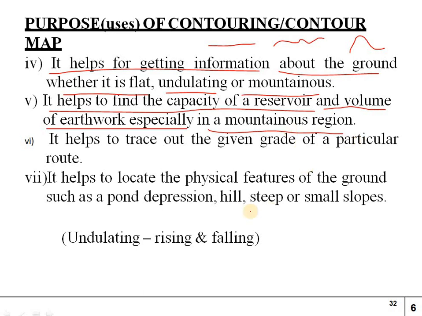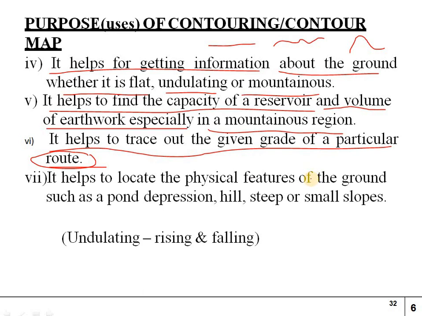Okay, and moreover it helps to trace out the given grade of a particular road. So we can identify the grade of a road. That means in contour maps we can see generally what type of soils are there, red soil, black cotton soil, and which are the roads; in the map we can identify the national highways, just like national highway number 7.